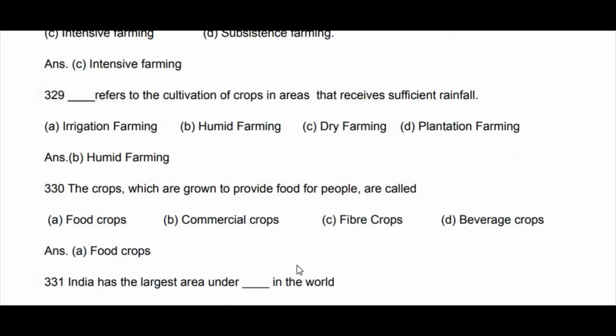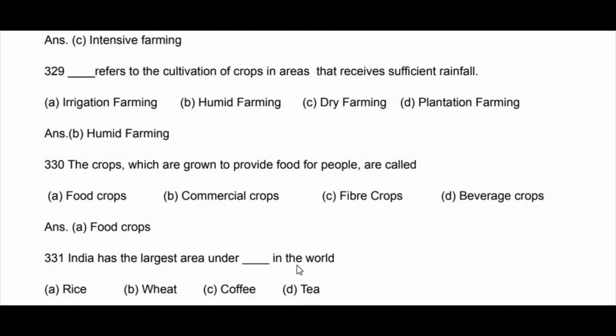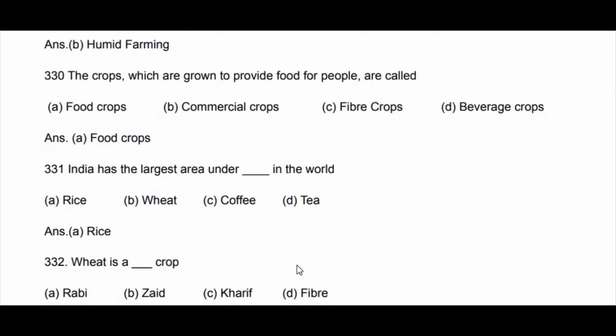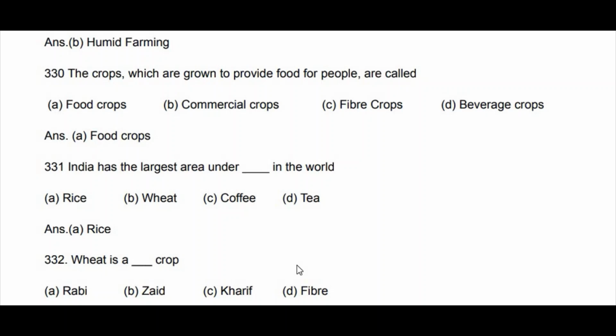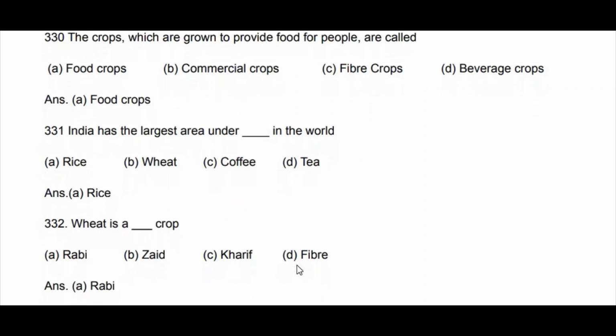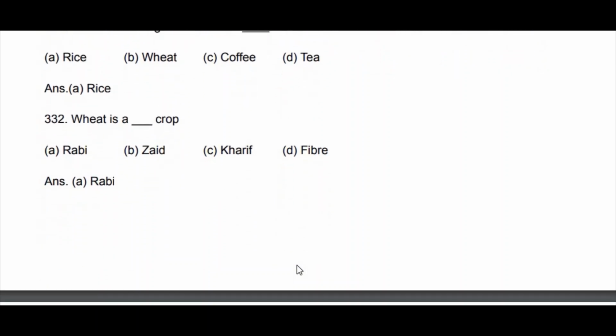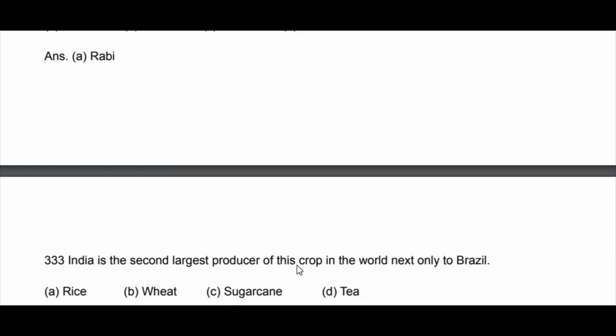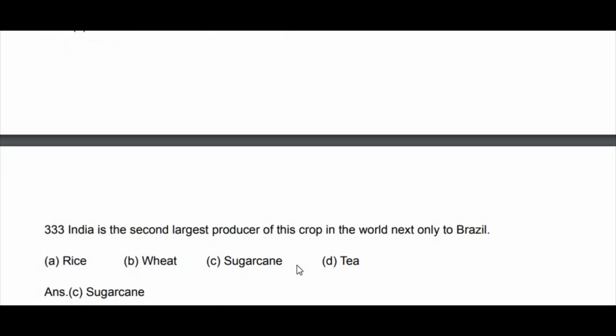India has the largest area under dash in the world: rice, wheat, coffee, tea. That is rice, the main crop. Wheat is a dash crop: Rabi crop, Zaid crop, Kharif crop, fiber crop. It is a main Rabi crop. India is the second largest producer of this crop in the world, next to Brazil. Next to China, another one is there. So next to Brazil: rice, wheat, sugarcane, tea. It is sugarcane.